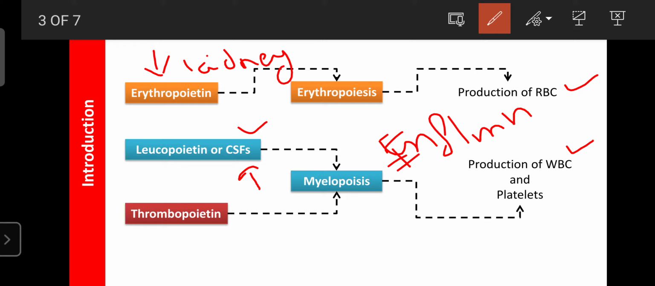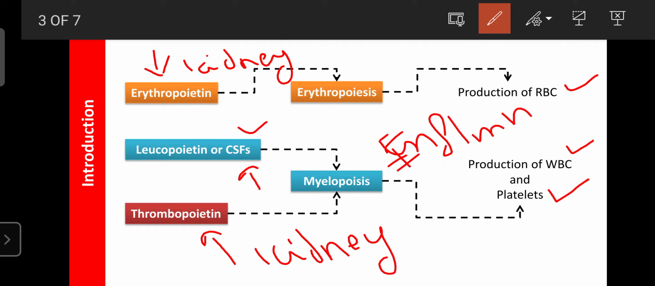Another hormone is thrombopoietin. This thrombopoietin is also secreted from the kidney. It enters towards the RBM. The RBM is the main site for production and synthesis of blood cells. It stimulates the RBM once again. Then, under the influence of thrombopoietin, the stem cells present in the RBM are involved in the production and synthesis of platelets or thrombocytes.